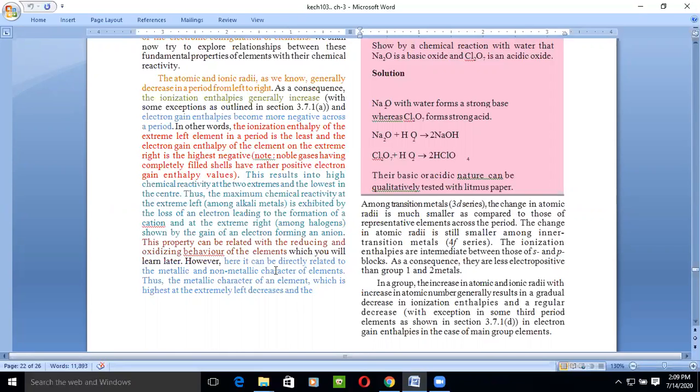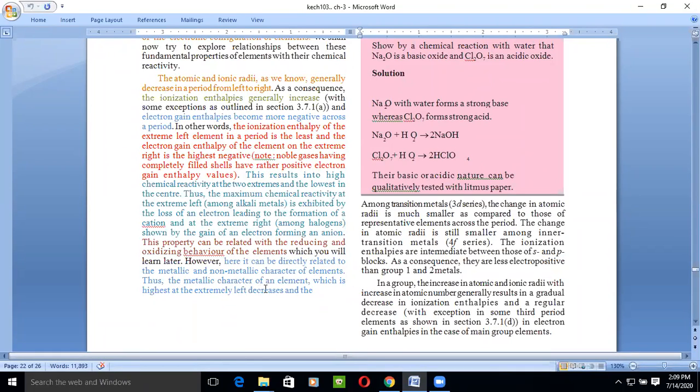Because of these properties, gaining and losing of electrons lead to two more properties, oxidation and reduction. Here it can be directly related to the metallic and non-metallic character of the element, as we discussed earlier.